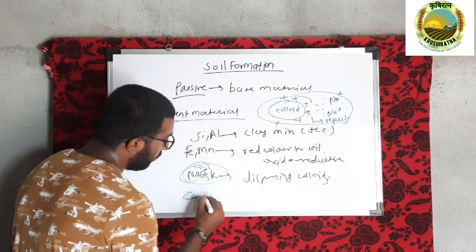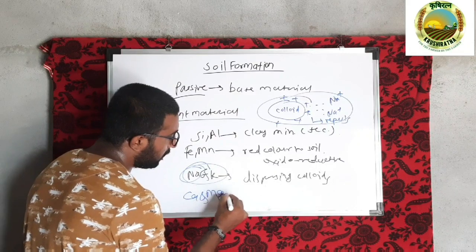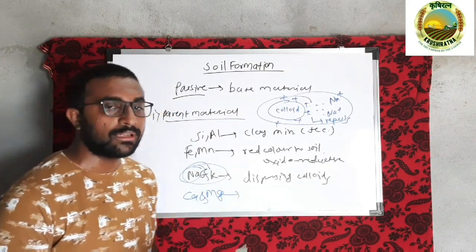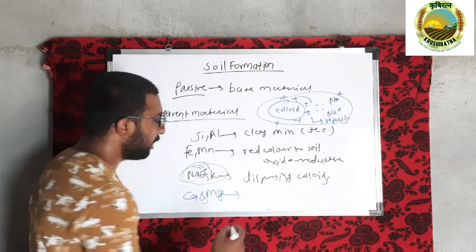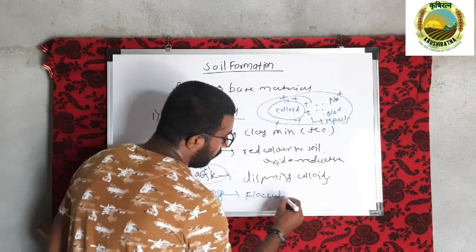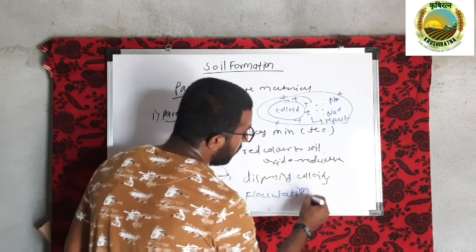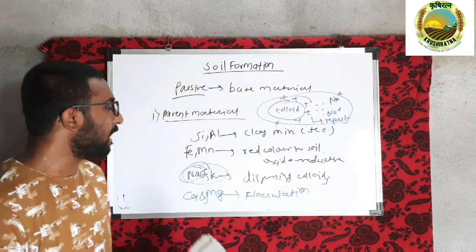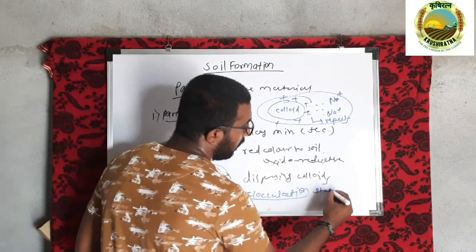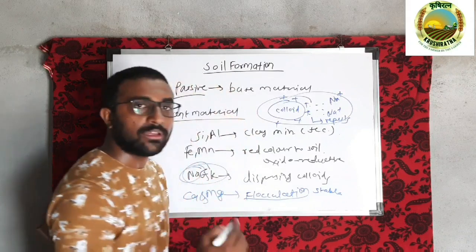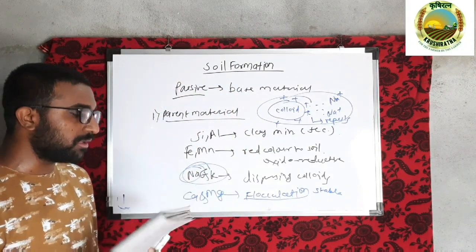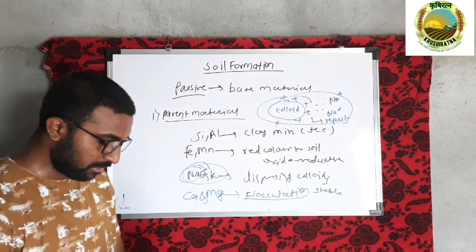Then in the case of calcium and magnesium, as you know, they behave as cementing agents in the soil. So calcium and magnesium ions bring about the flocculation action. Flocculation means aggregation of the rock fragments, which makes the soil structure more stable and suitable for crop growth. So this is how the parent material contributes to the soil forming processes.